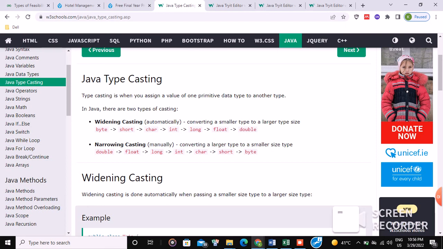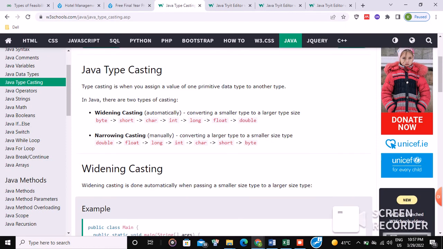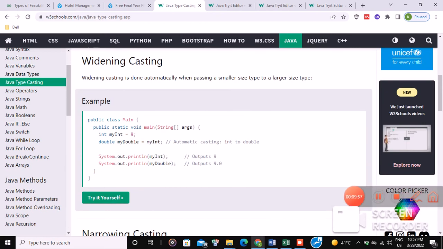But narrowing casting is done by a programmer manually. It can't be done automatically because it is the conversion of a larger type to a smaller data type. We have given my int is equal to 9, but we